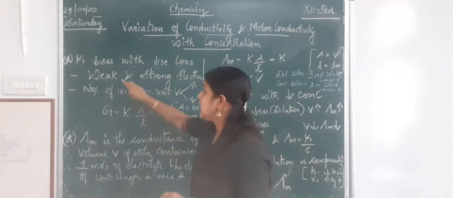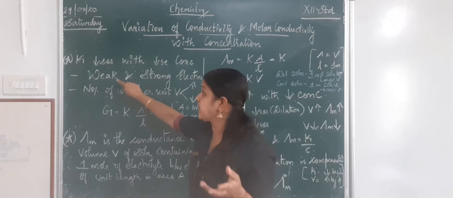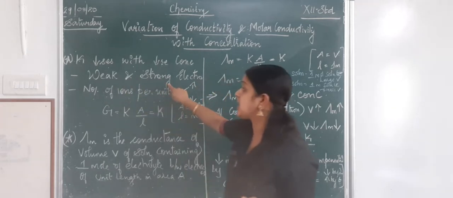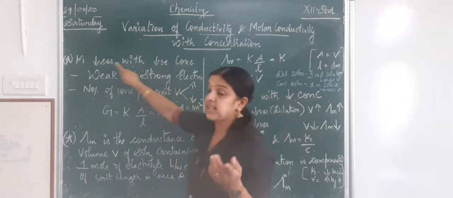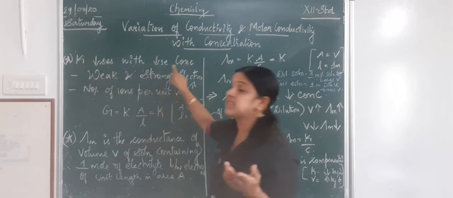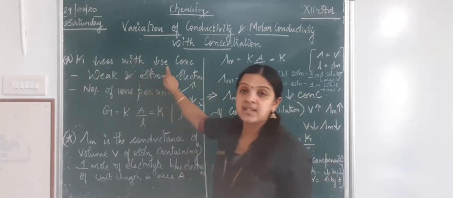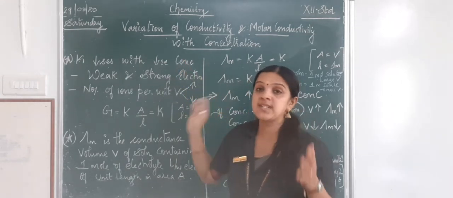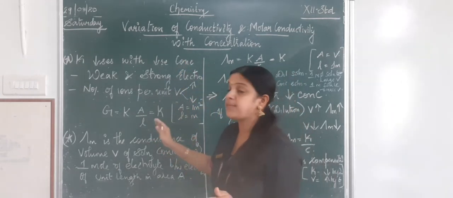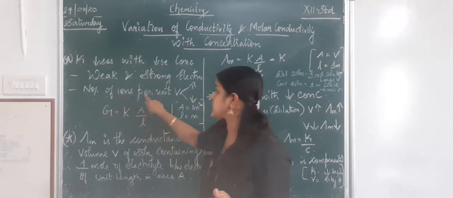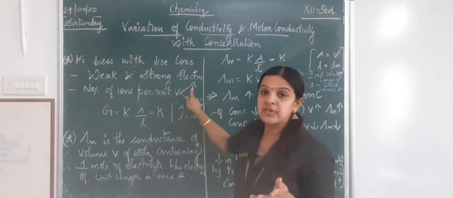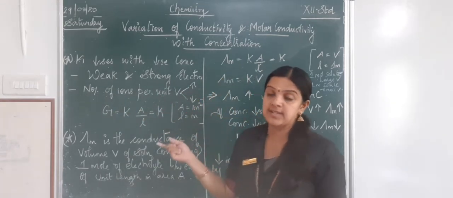Whatever the situation, whether it is a weak electrolyte or a strong electrolyte, the conductivity decreases with decrease in concentration, or increases with increase in concentration. What is the reason for that? It is just because the number of ions per unit volume increases or decreases with concentration.